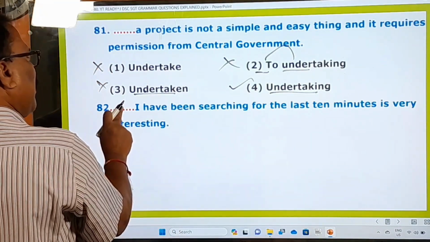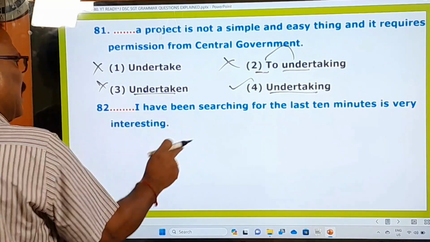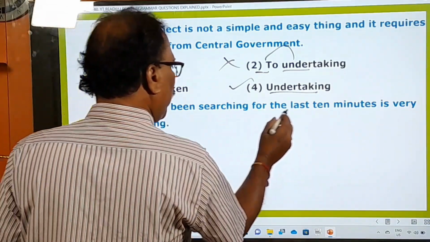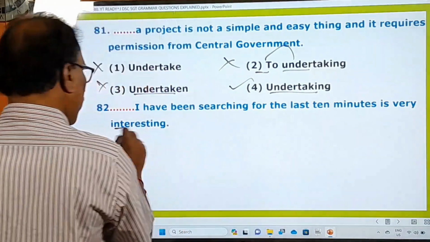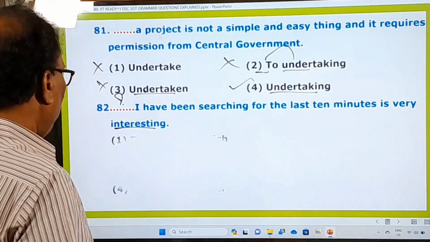82nd, again a blank is given in this sentence, and let us see what we have to use in this. But before that, let us see the options given under this question. "I have been searching for the last 10 minutes. Is very interesting." What to use in this blank? Okay, let us see the options.